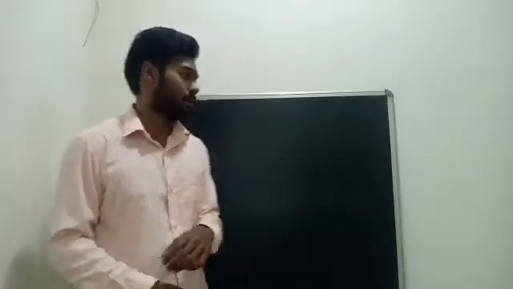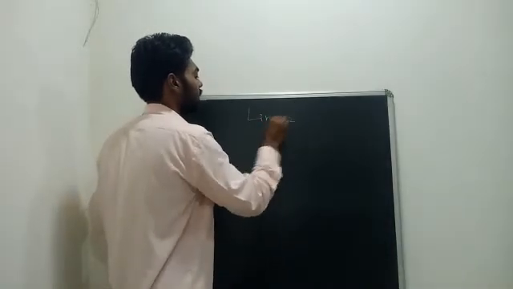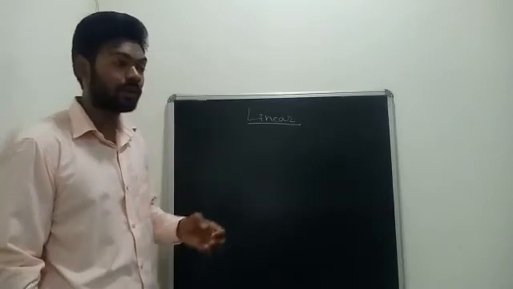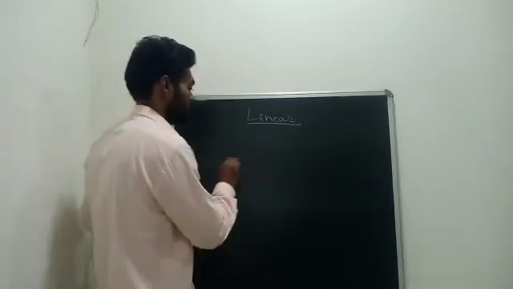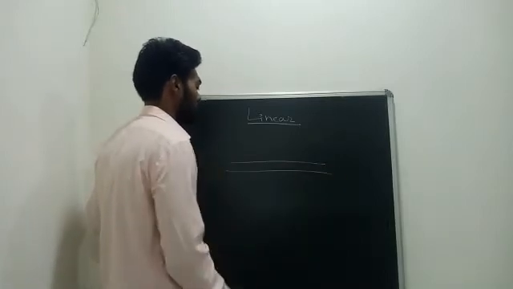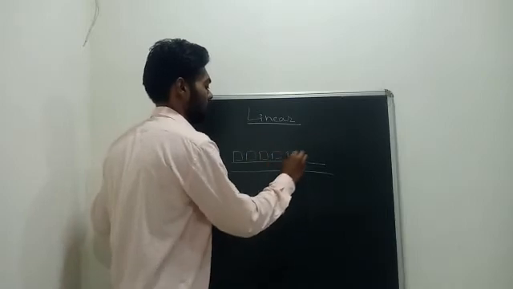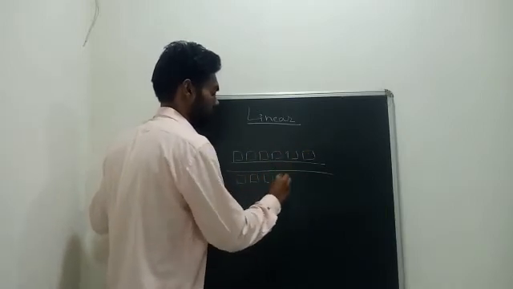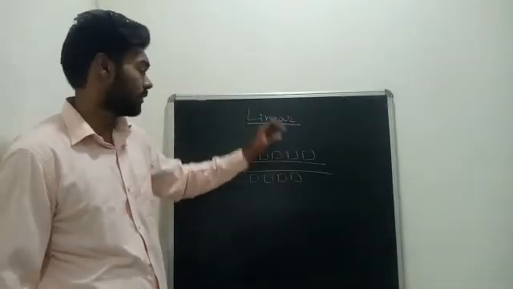The third one is called linear settlement. Linear, what is the meaning? You might have seen some row houses someday. How are they? There might be a road and the houses might be situated like this, here, here, here, in this place, like that. So this type of settlement is called linear settlement.